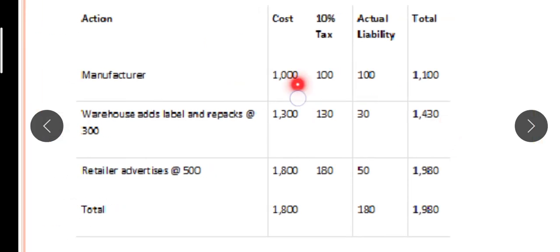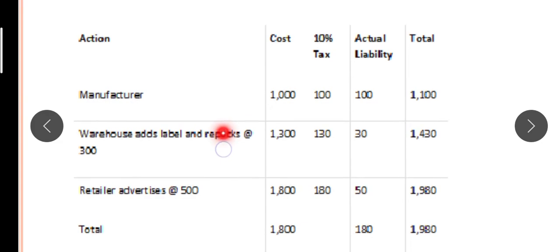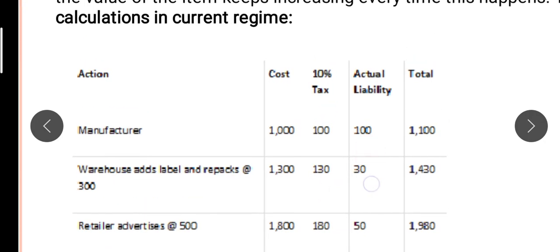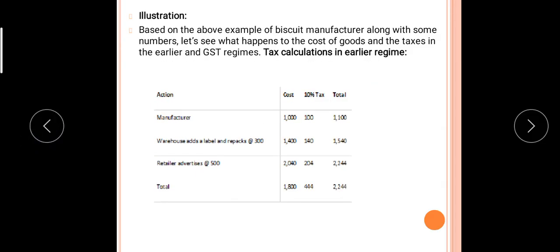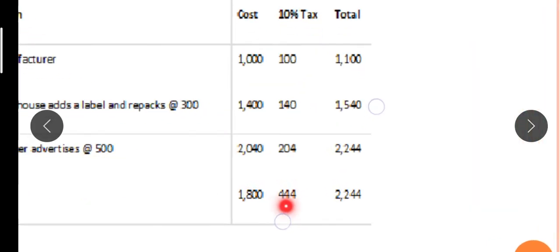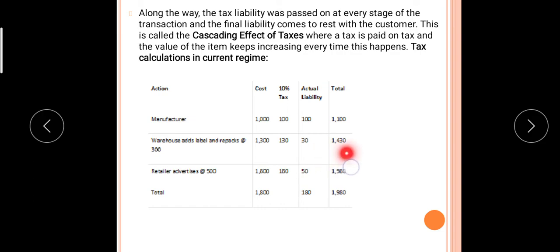Now see, the cost is 1000, and 10% is only 100 rupees. So at the first stage the manufacturer's total amount is 1100. Now for the added 300, we calculate the tax only on 300 rupees, that is just 30 rupees. But before it was how much? 140 rupees. So this is reduced here. So what is the amount? 1430. Now again the next 500 is calculated, and 10% tax is 180.